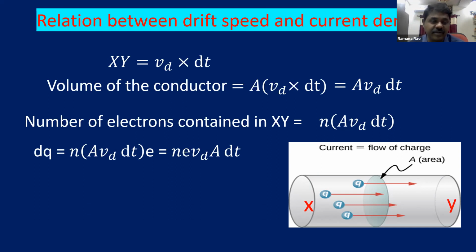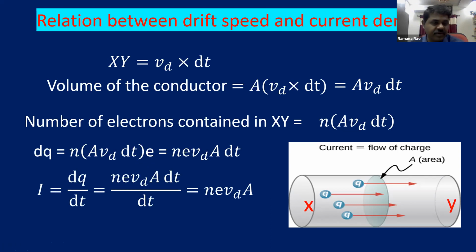We learned in electrostatics that charge is quantized. So charge is equal to plus or minus Ne, N into E, where E is the charge of the electron. So here electrons are flowing, so the total charge is N, the number of electrons, into E. So you will get Ne into drift velocity into A into dt. This is all mathematics.